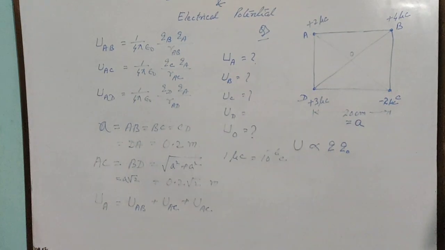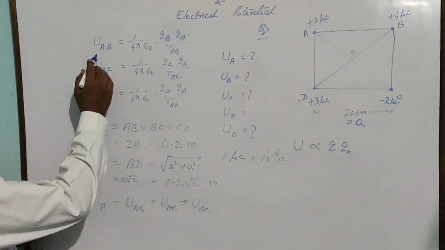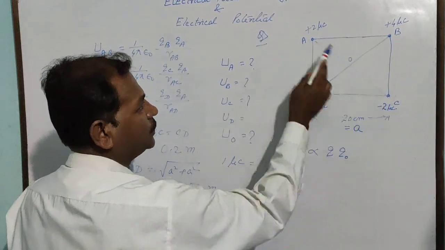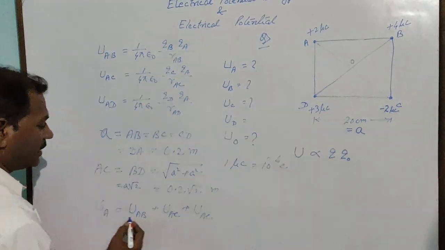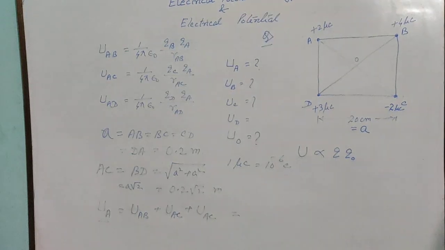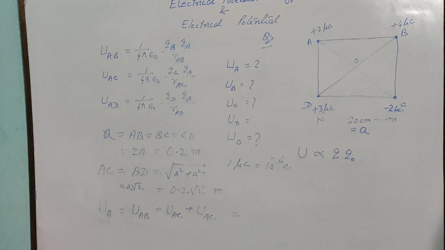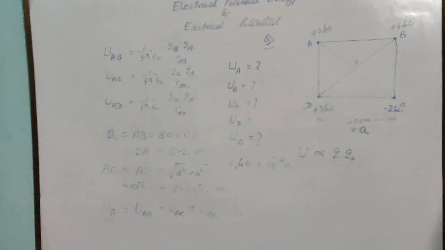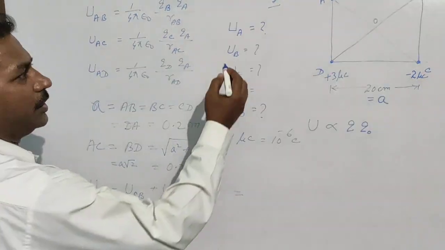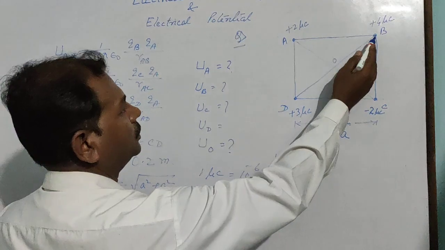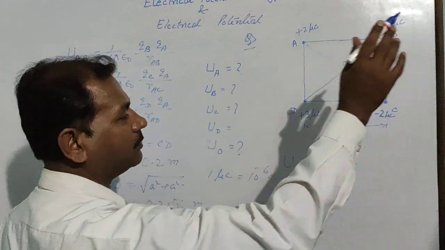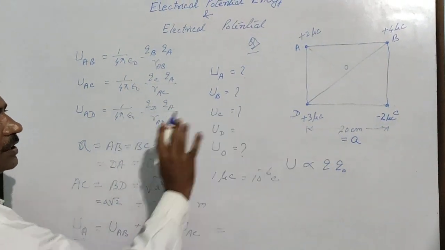You can also say that potential energy at A will be equal to that at A due to B, at A due to C, at A due to D, and the sum total of all these will give you the net potential energy at A. You just substitute the values, right? So this is the net potential energy at A. Similarly, at B, you will find out at B due to A, due to C, due to D, and add them to get it at B, C and D.